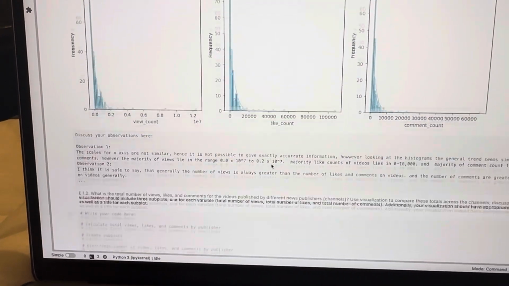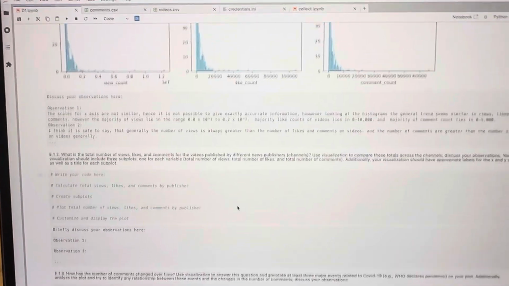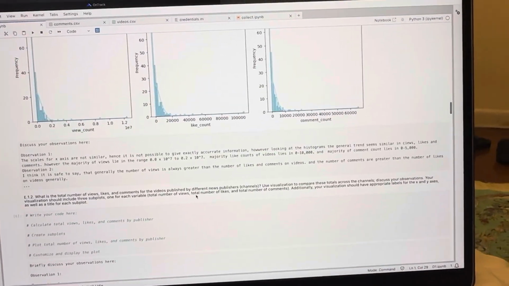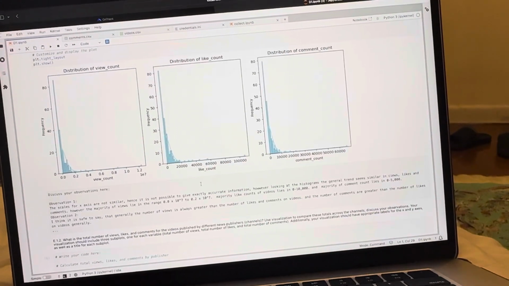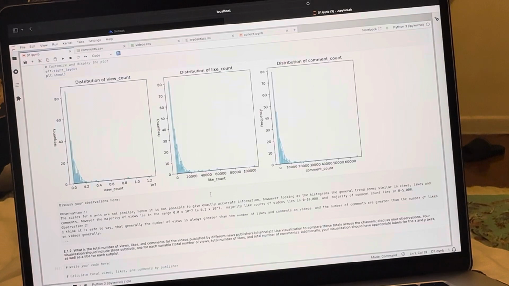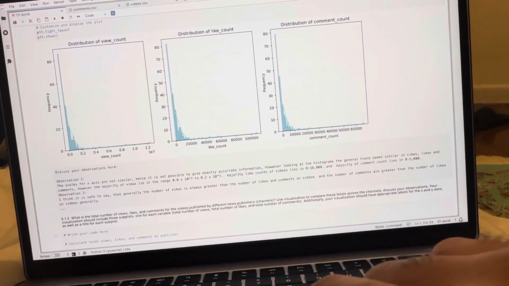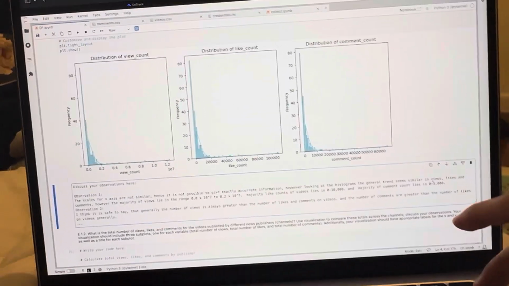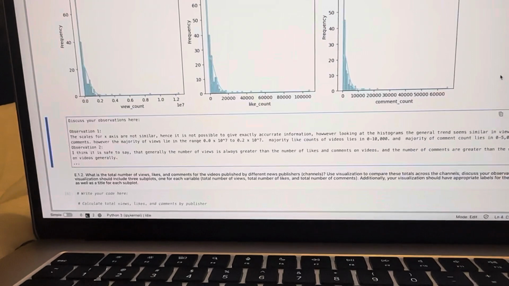The observations I made were, the first observation was that the scales for the x-axis are not similar, hence it is not possible to give exactly accurate information. However, looking at the histograms, the general trend seems similar in views, likes and comments.